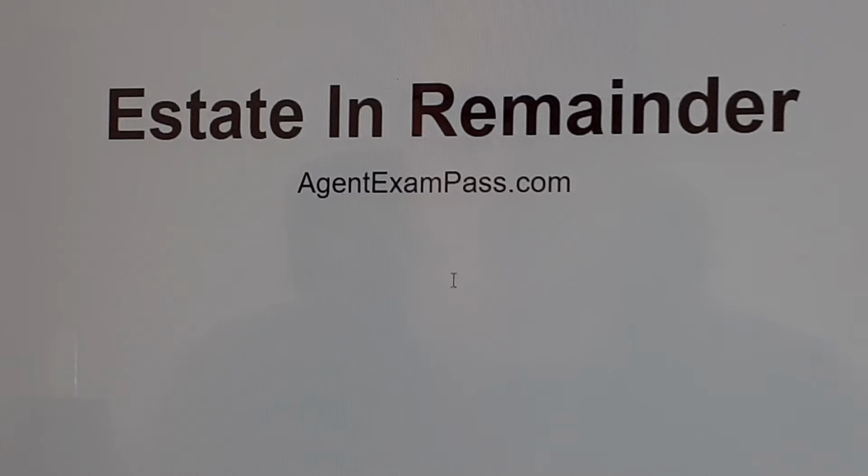Estate in remainder. Life estate. Upon death of a person, property goes to a third party. The word estate means an ownership interest or claim a person has in real property. There are two main types of estates. Freehold estates are owned, and less than freehold estates are rented or leased.